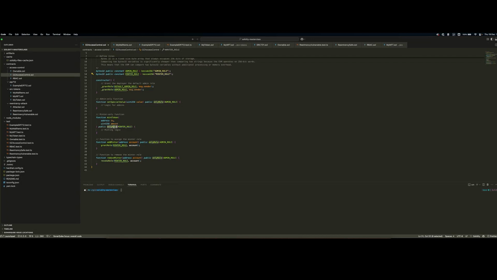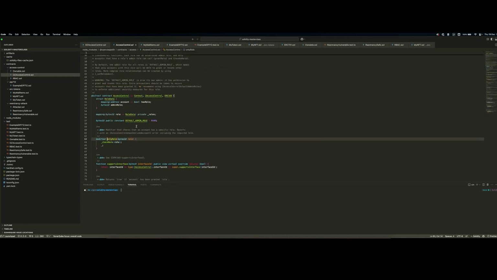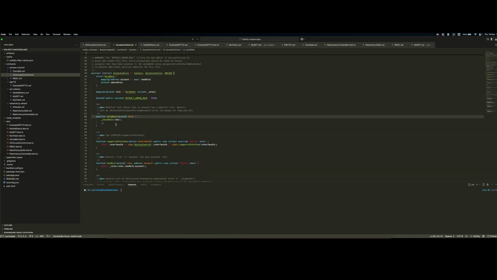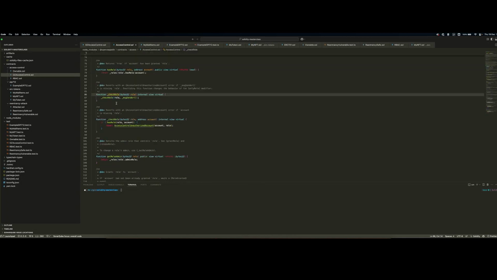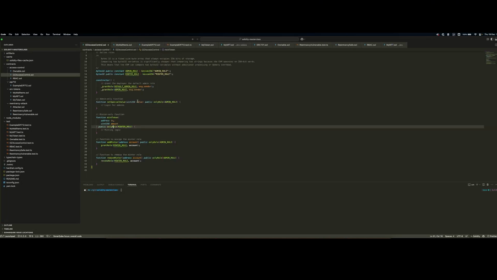And to check the gated access like we saw before, all you have to do is utilize the onlyRole modifier, which is specified again in the access control implementation. And this onlyRole modifier simply checks if the caller of that function that is preceded by this modifier actually has the specified role. So in simple terms, when we call, for example, mintToken, we're checking if the caller has the minter role. addMinter, if the caller has the admin role, etc.